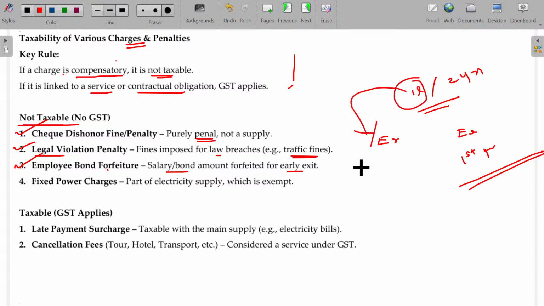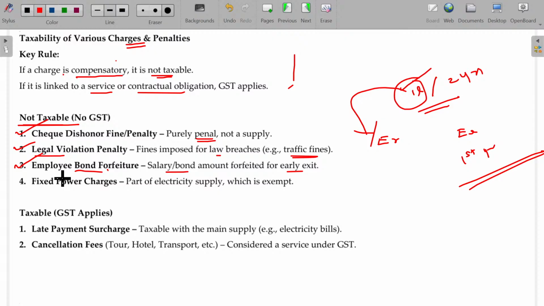Okay. So if the employer sends you back or terminates you earlier, then they will give VRS compensation or termination compensation. In this case, if you leave the organization without any gestation period given to the employer, now the employer is in trouble to find an alternate person. So he demands 1 lakh to be retained. While retaining this amount, this will not be falling under GST. It's not supply. Okay. So VRS compensation is not coming under GST.